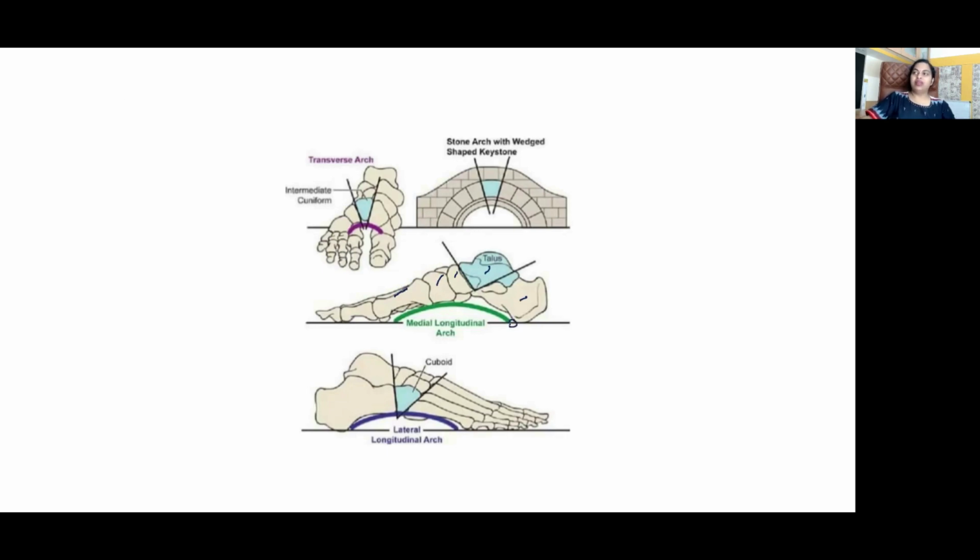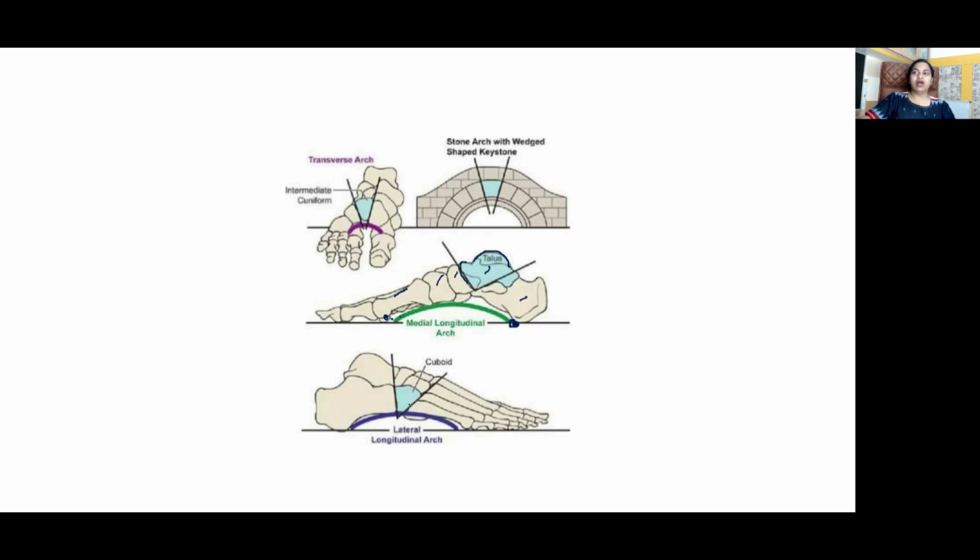The posterior pillar is formed by the medial tubercle of calcaneum, the anterior pillar by the heads of the medial 3 metatarsals. The summit, the highest point of the medial longitudinal arch, is the superior surface of the talus, whereas the keystone or the vulnerable portion of the medial longitudinal arch is the head of talus.